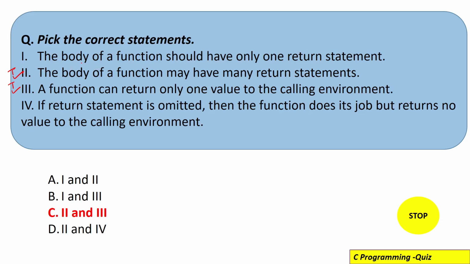The first line says that the body of a function should have only one return statement. The second line says the body of a function may have many return statements. The third line says a function can return only one value to the calling environment. And the fourth statement is also with respect to the return statement. So let's first understand how many return statements we can write inside the body of a function in C language, and then we will come to each of these statements one by one. For this, we will take a C program in our IDE.